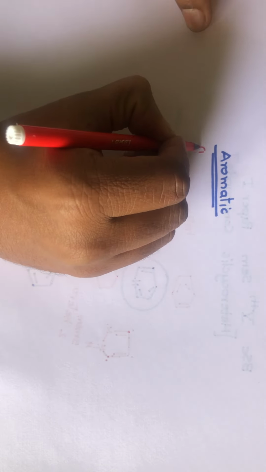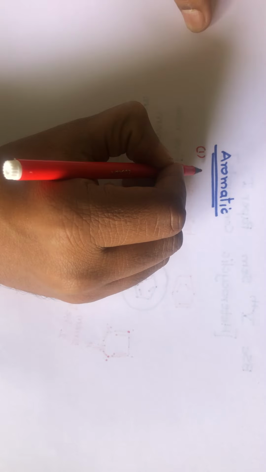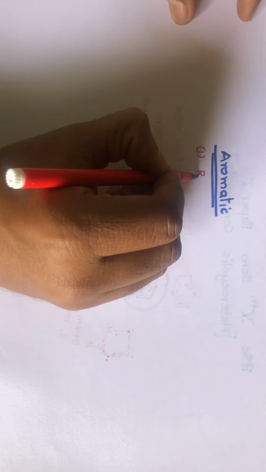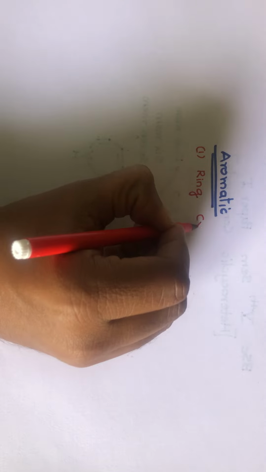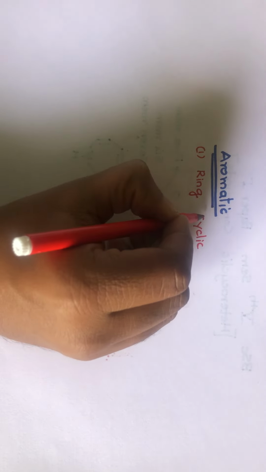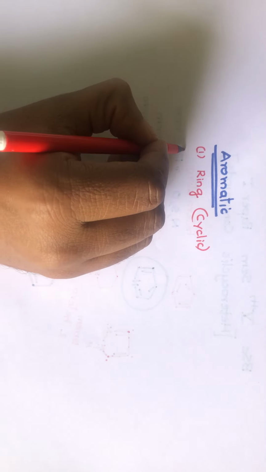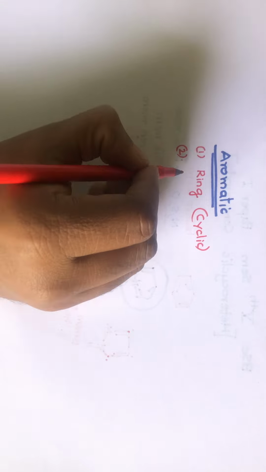The first condition is the molecule should be closed, I mean a ring system. There should be a ring present, a cyclic ring. That means the molecule should be cyclic. This is the first condition. The second condition is the molecule should be planar.